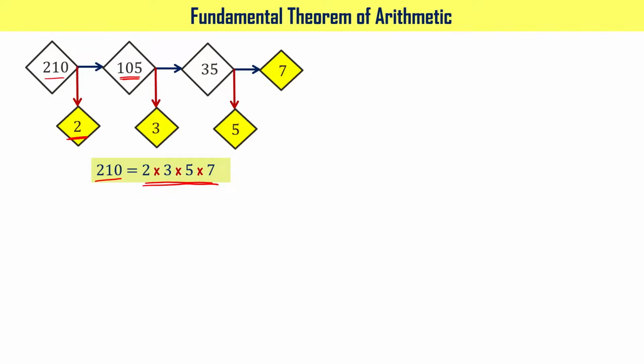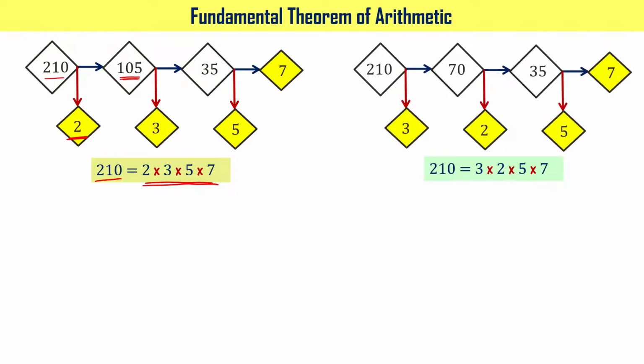Instead of that, if I start the division process with number 3, which is also a prime number, then what you get is this. 210 can be written as 3 times 70. 70 is a composite number, right? Now 70 can be written as 2 times 35. 35 is a composite number, and 35 can be written as 5 times 7. In that case, what we get is 210 equal to 3 times 2 times 5 times 7. Now look at this. The prime numbers are the same, 2, 3, 5, 7, but their order has changed here, right?